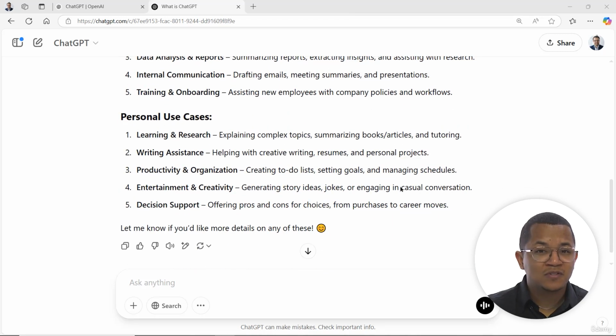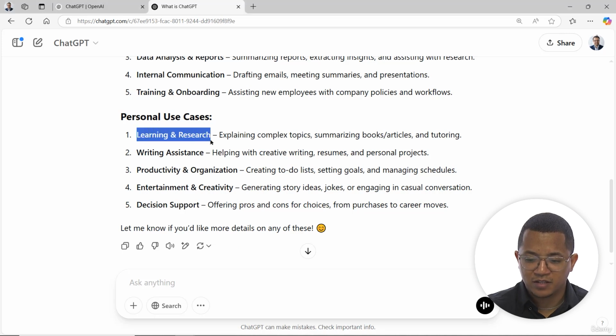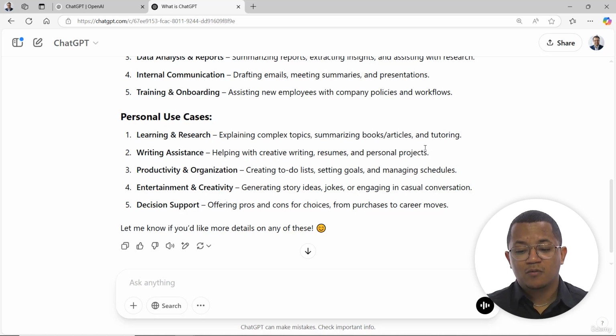But you can see there's also tons of ways to use it for personal. So as I mentioned, learning and research is a big one for a lot of us, especially in the beginning of our journey. Explaining complex topics, summarizing books and articles, and tutoring. One of the things I love the most about using ChatGPT for learning is that I can actually have it explain things to me in a variety of different ways. So I can say, hey Chat, can you explain to me what G-forces are as though I were a fifth grader? And it will actually take that prompt, take that instruction, and then give me a response and give me a very simplified explanation of what G-forces are.